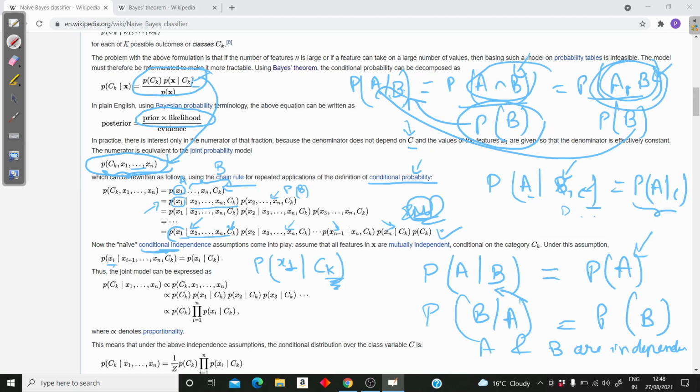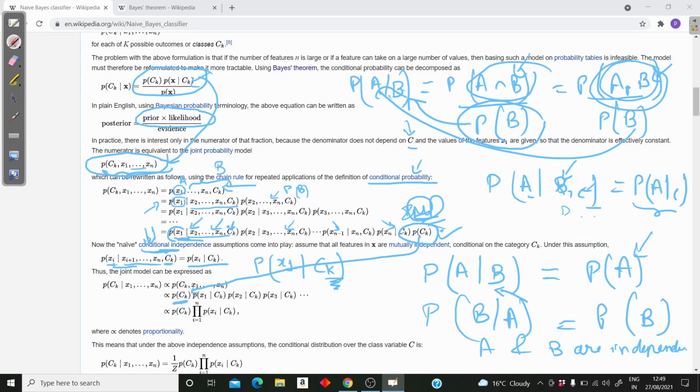So in general it can be written as, whatever is there from i plus 1 up till xn for xi and comma ck, I'll just have xi comma ck. Now this term is really simplified just on the assumption of conditional independence. First this term is here, this probability of ck is here.